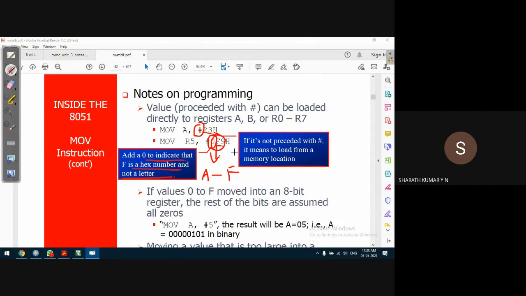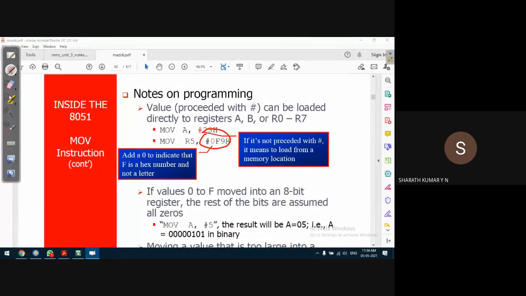For example, we can include some other characters that we'll see, like microcontroller. We can include this also as data, but this is not a hexadecimal number. But if we want to tell the compiler that I want to include a hexadecimal number in the instruction, then we have to include 0. That's one thing we have to remember.